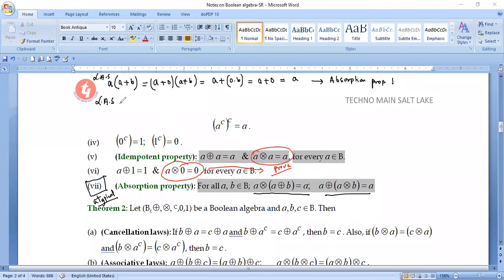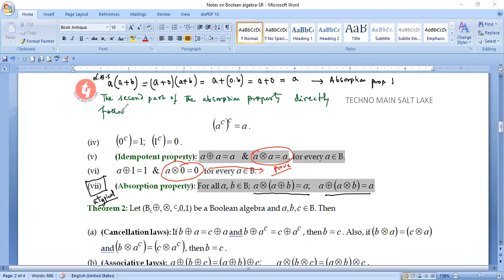Why? Because I must write it in this manner. The second part of the absorption property directly